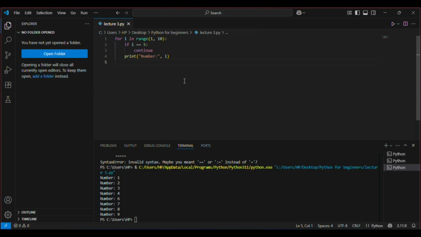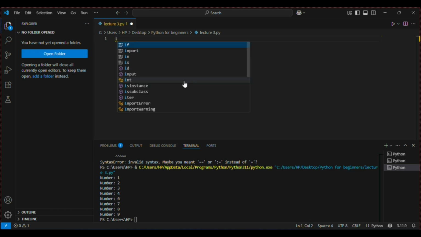So let's start. First of all, we have to generate a random number. In order to generate a random number, you have to import a library called random. Now, what is a library? I will not go into the detail right now because it will be very confusing for you to understand it right now. What I'll do is I'll just show you how to generate a random number.